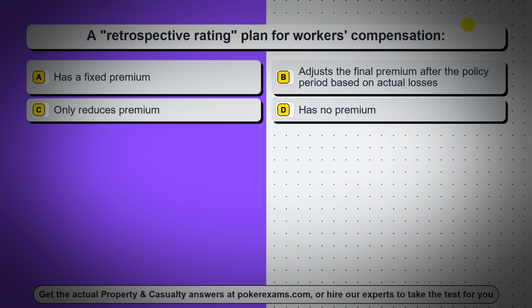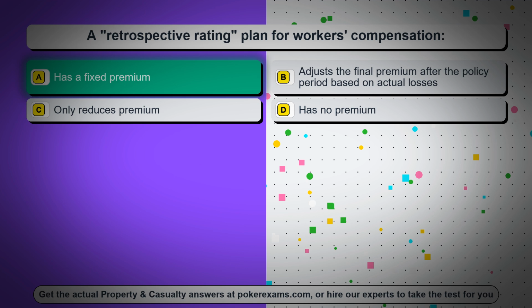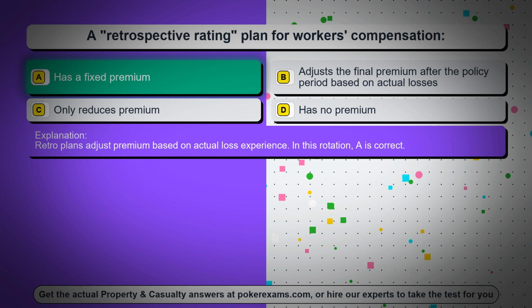Option B, adjusts the final premium after the policy period based on actual losses. Option C, only reduces premium. Option D, has no premium. The correct answer is option A, has a fixed premium. Retro plans adjust premium based on actual loss experience. In this rotation, A is correct.